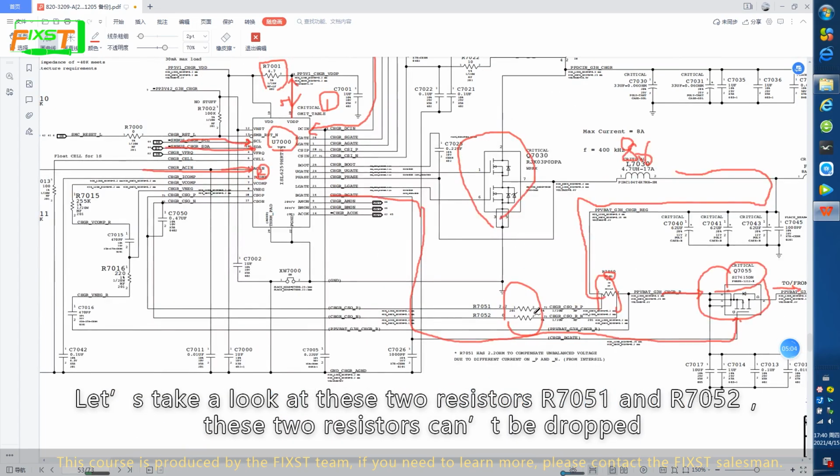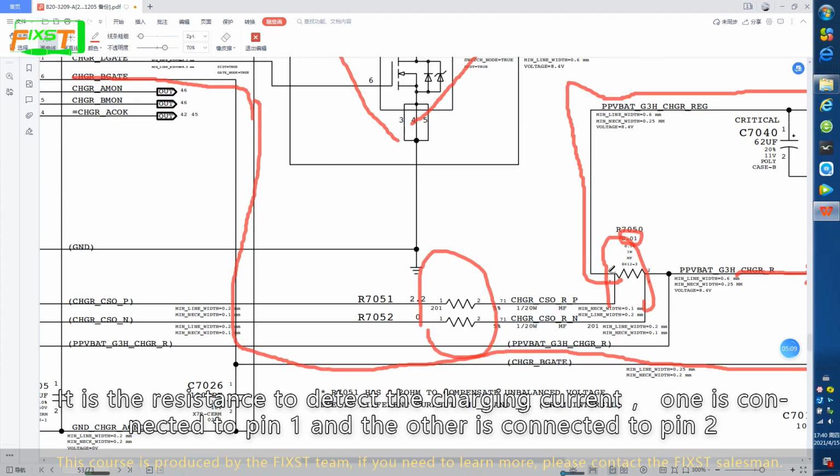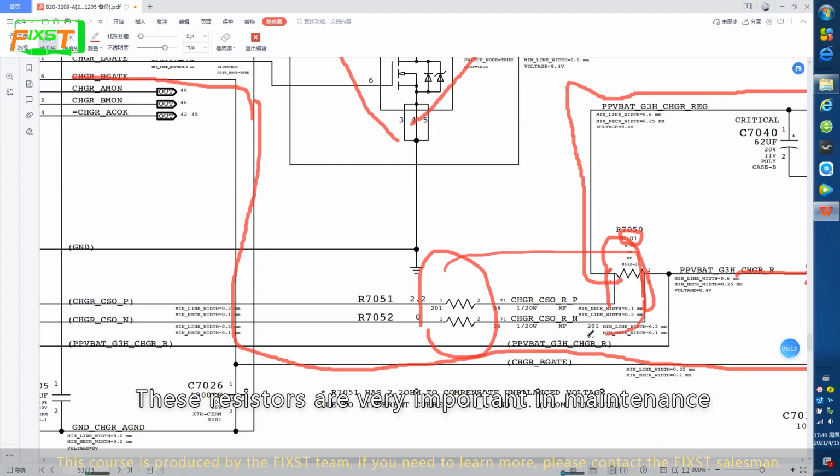These two resistors can be dropped. It is a resistance to detect the charging current. One is connected to pin 1 and the other is connected to pin 2. These resistors are very important in maintenance.